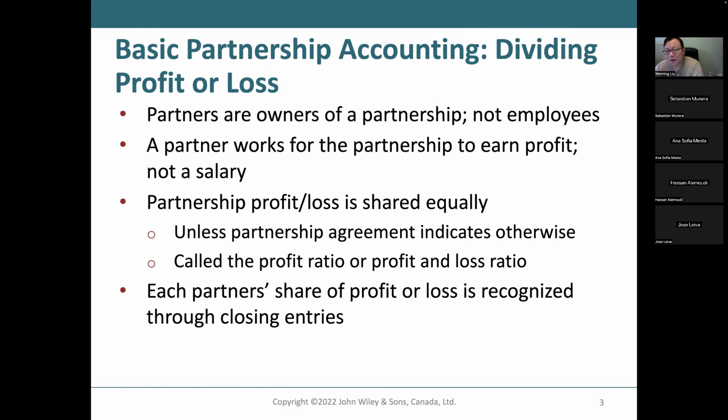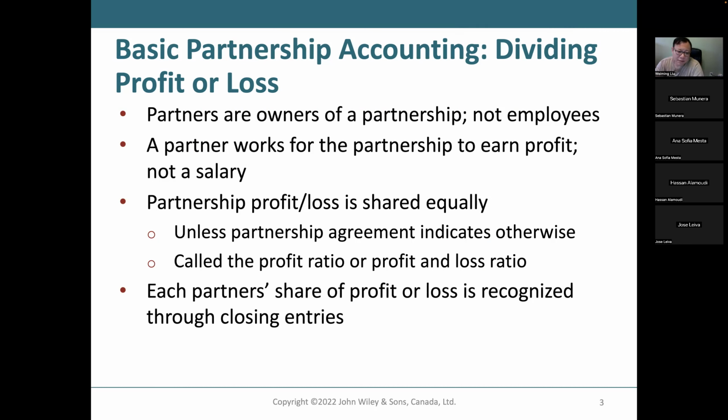So therefore, partners should not receive salary. Only the employees receive salary and have salary expenses. Partners are the owners, the bosses. They work for the partnership to earn a profit, not a salary.